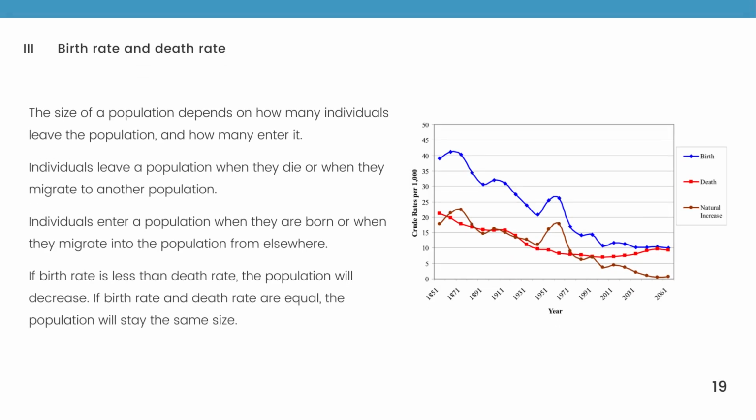The size of a population depends on how many individuals leave the population and how many enter it. Individuals leave a population when they die or when they migrate to another population. Individuals enter a population when they are born or when they migrate into the population from elsewhere. If the birth rate is less than the death rate, the population will decrease. If the birth rate and death rate are equal, the population will stay the same size.